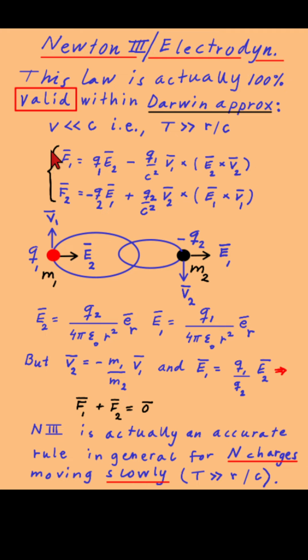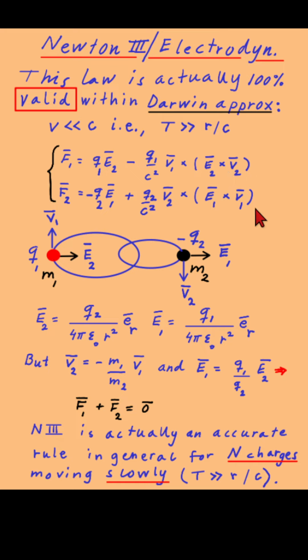for the classical situation with small speeds. So just the ordinary electric field and the ordinary magnetic field, given here.